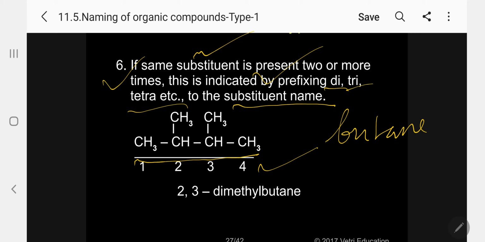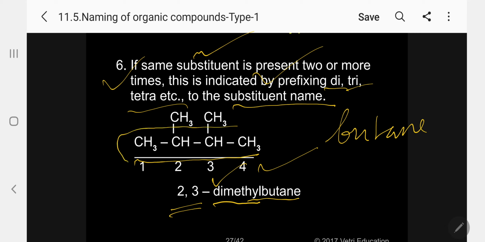So what I am doing now, 2, 3, the positions I am indicating, hyphen, dimethyl. Di to indicate 2 times it is coming. Dimethyl, I should not break between methyl and butane. I am adding the same word, dimethyl butane. 2,3-dimethyl butane. Please follow.